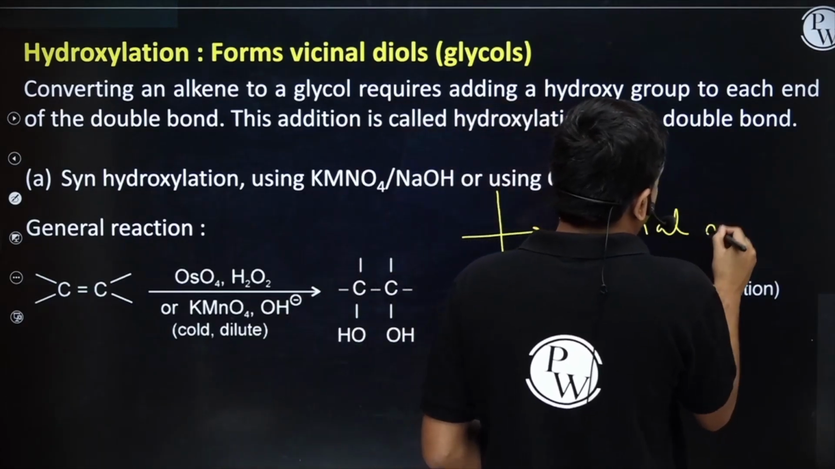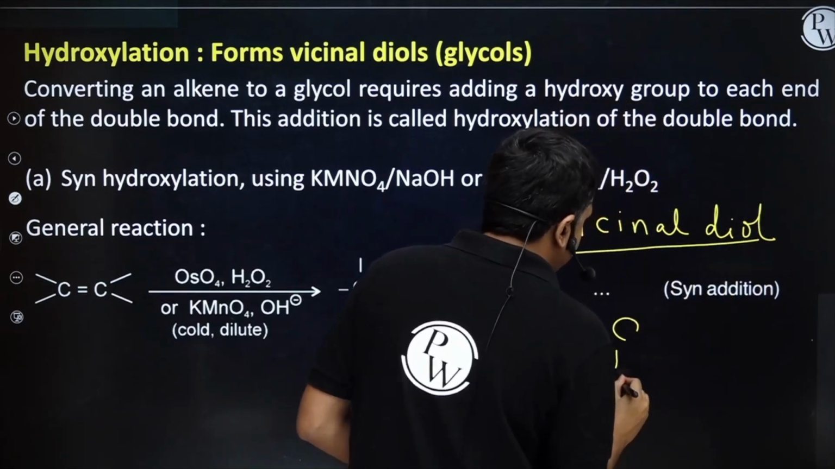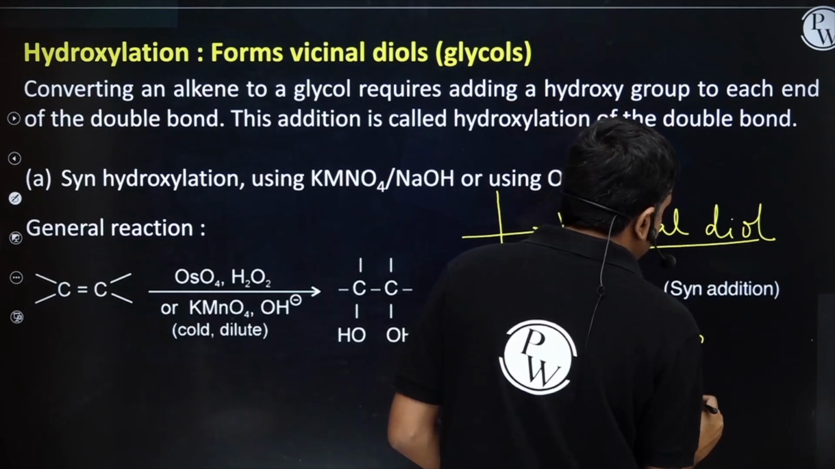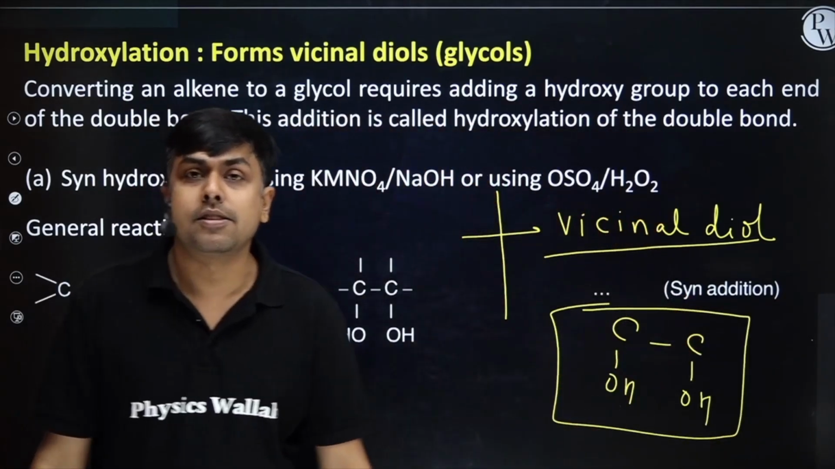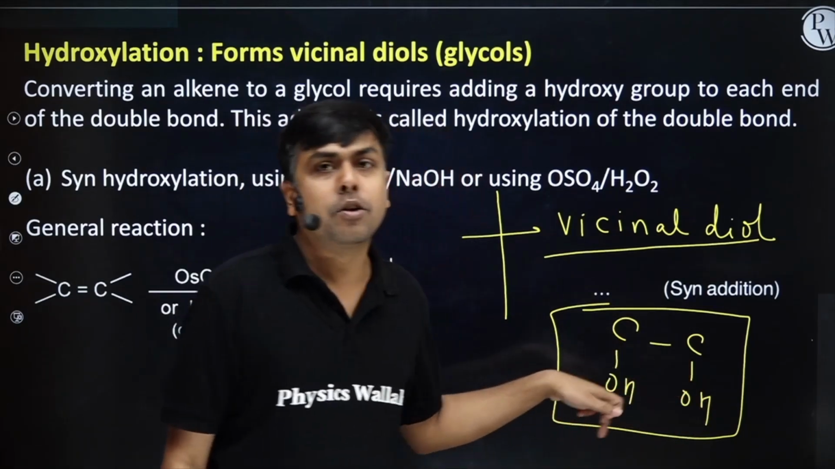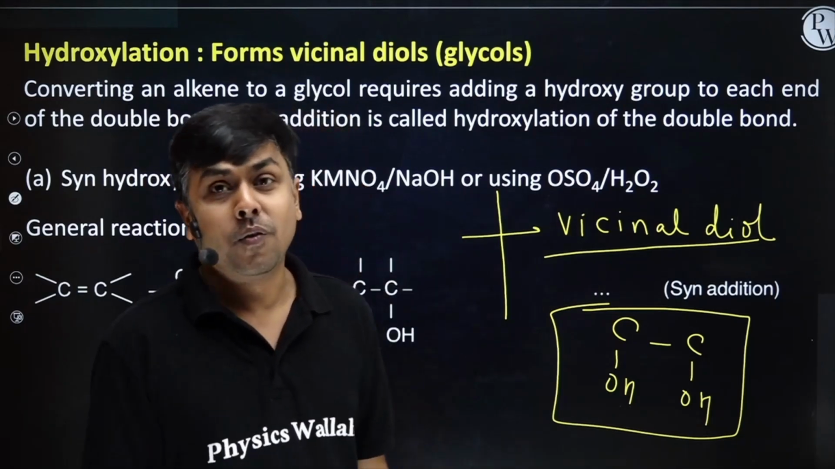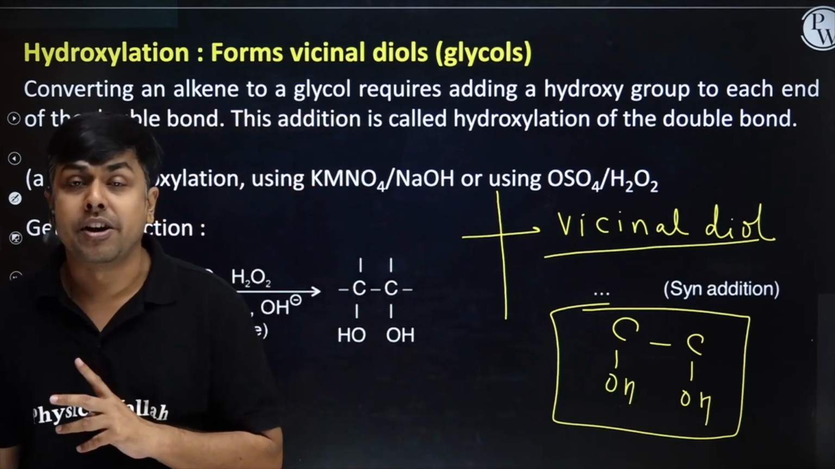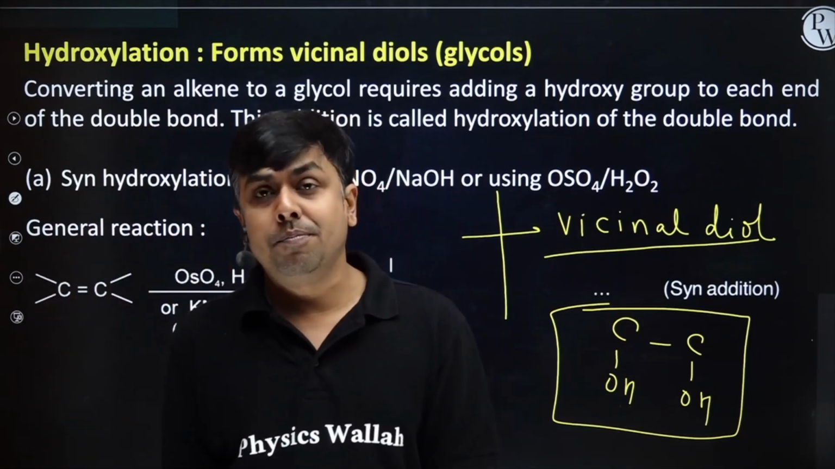Vicinal diol. Now what do we mean by the term vicinal diol? Two OH on the adjacent carbons, on neighboring carbons. Such a system is referred to as a vicinal diol system. Two alcoholic groups on the adjacent carbons, right, students? Now, if I talk about this particular reaction, first we will have a formation of vicinal diol system.